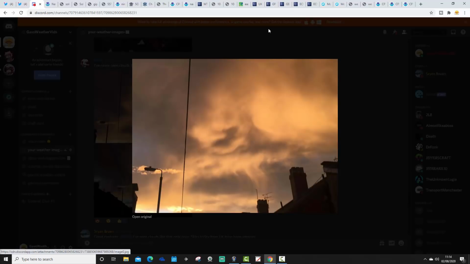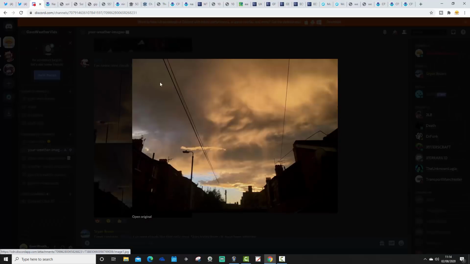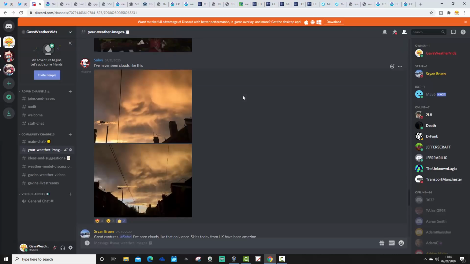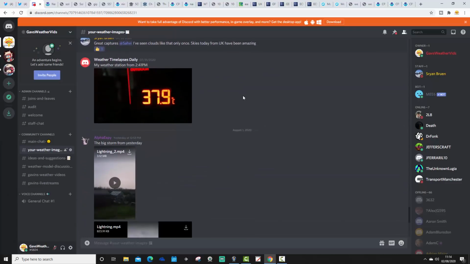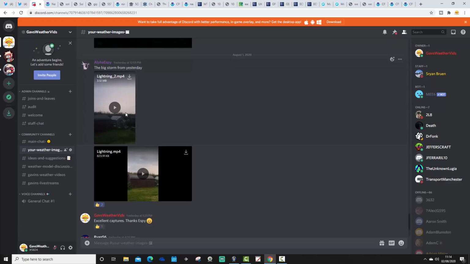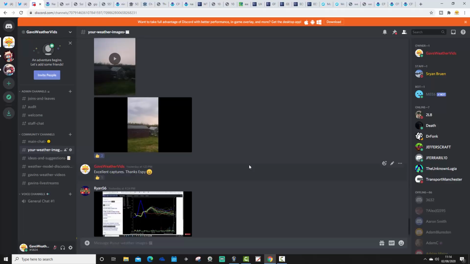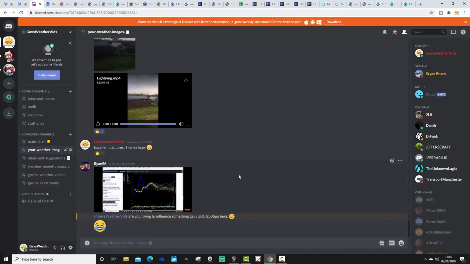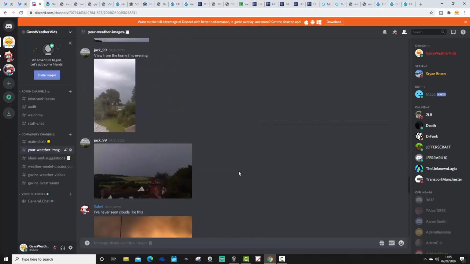Again, storm clouds over the Anglesey area on Friday evening. Very intense looking clouds, proper stormy looking skies in the north of Wales. Savvy said he'd never seen clouds like that before. And SB did indeed get a storm, so there's a little video capture here showing some lightning over on the eastern side of the country. That's it for the pictures on Discord for this week.